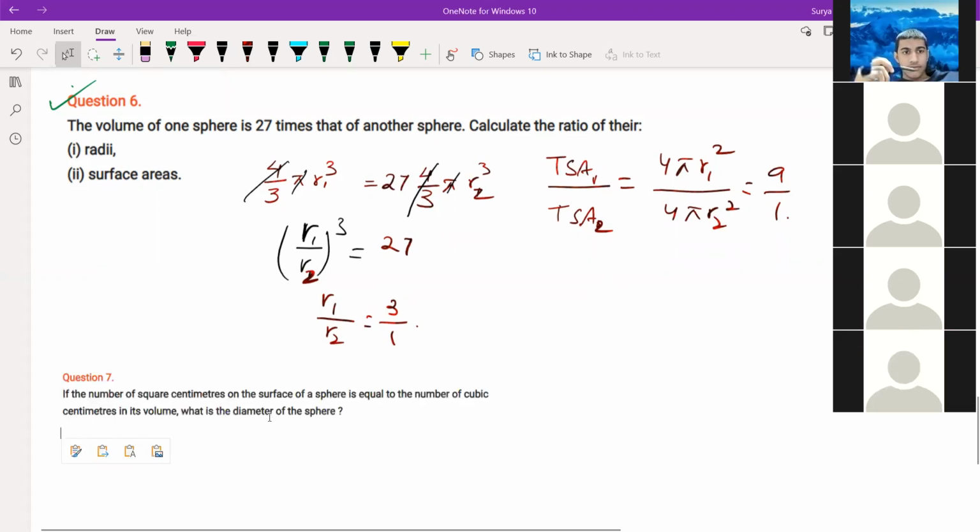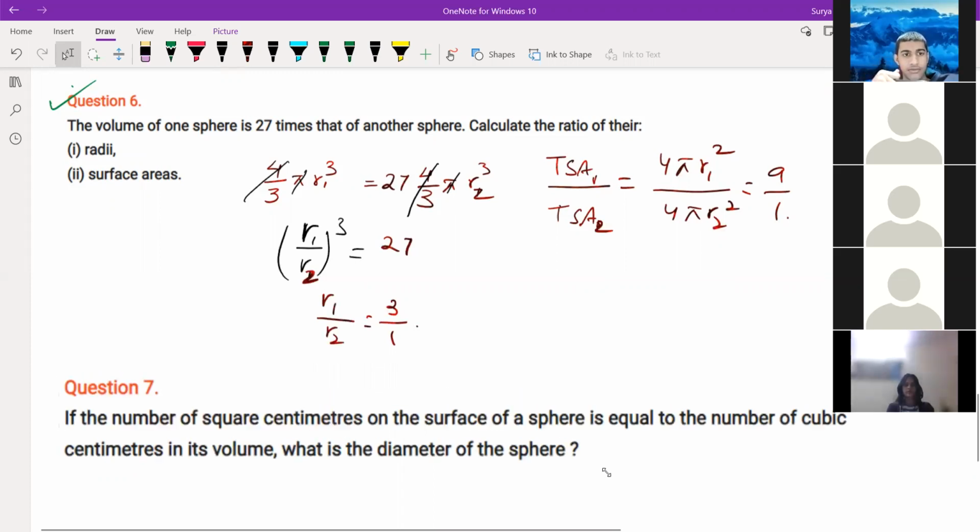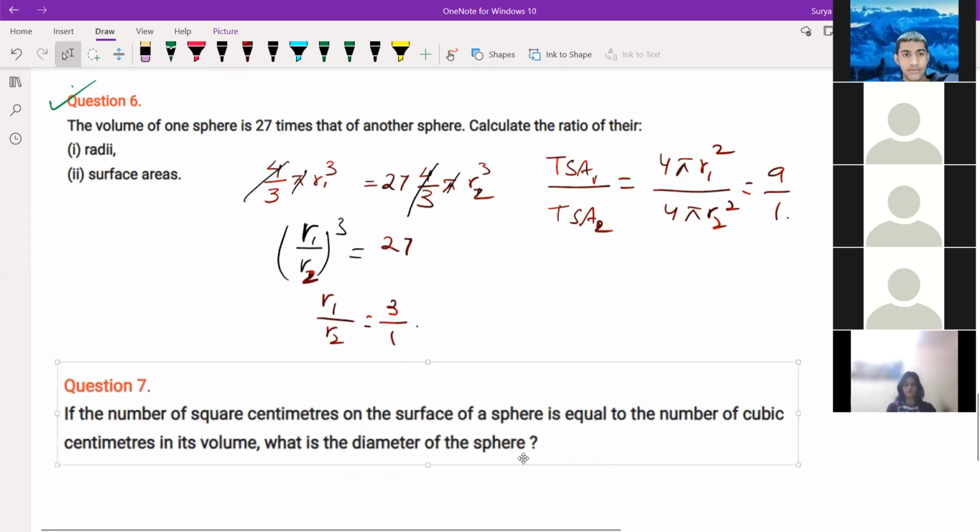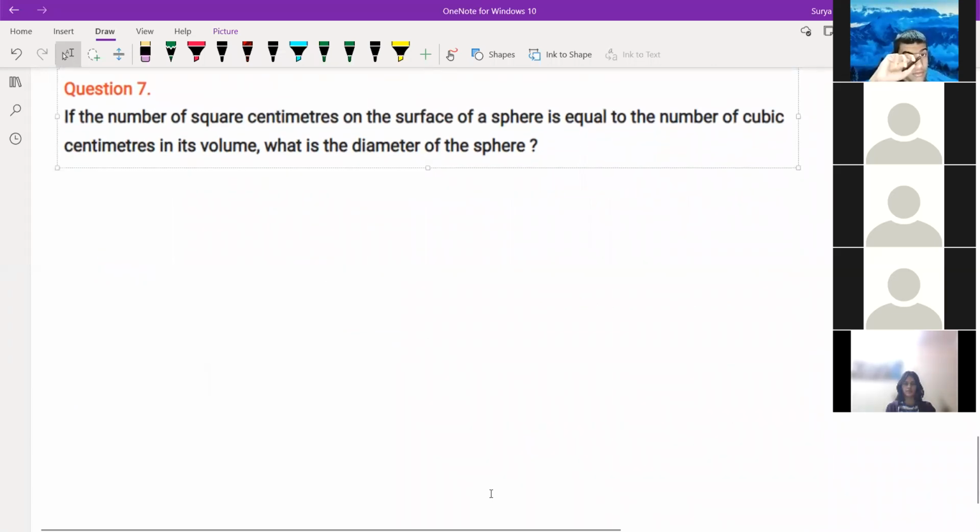Question number 7, all of you do now. If the number of square centimeters on the surface of a sphere is equal to the number of cubic centimeters in its volume, what is the diameter of the sphere?